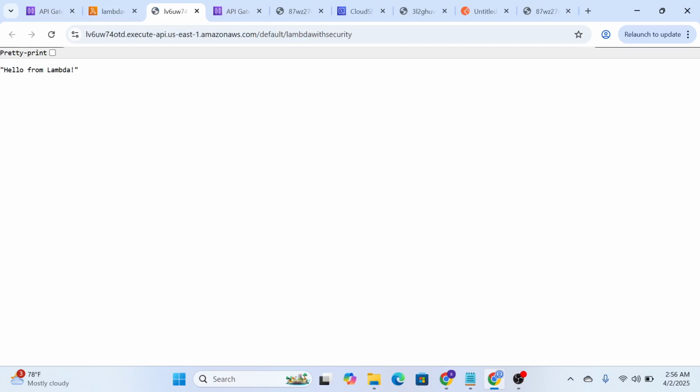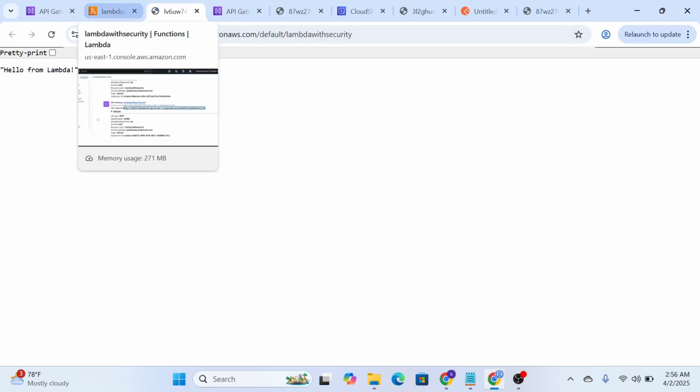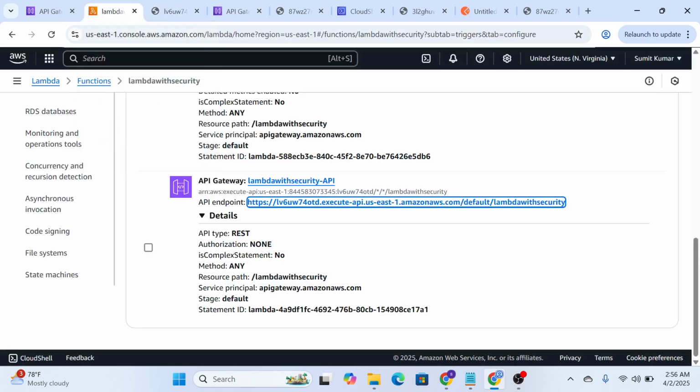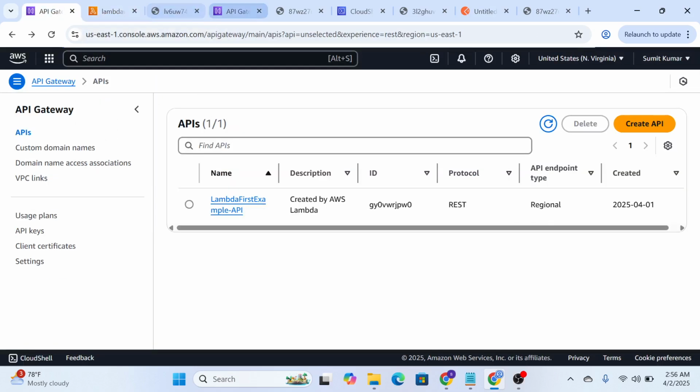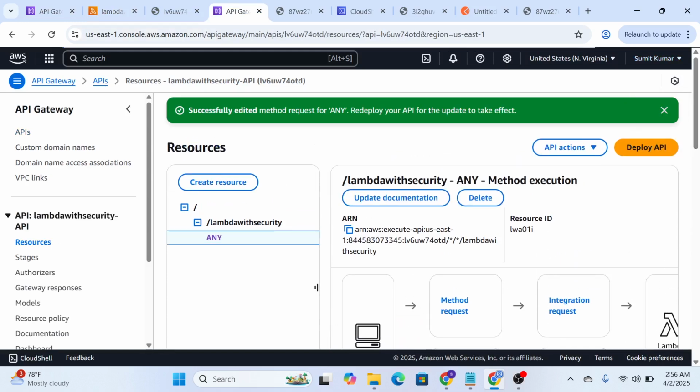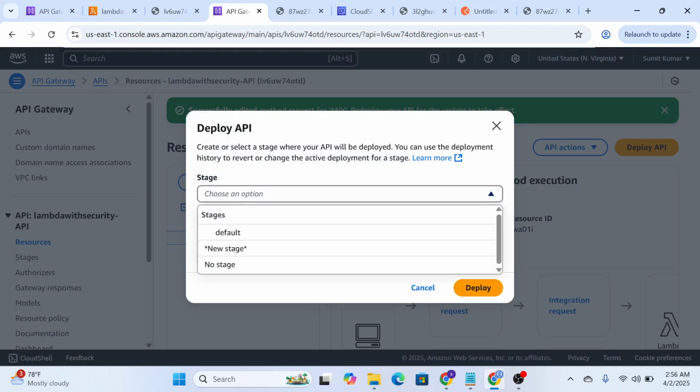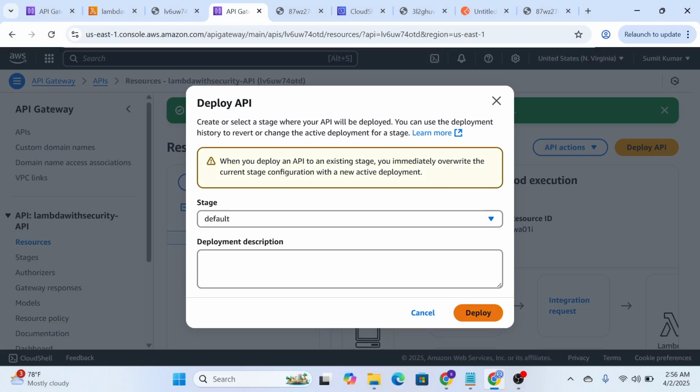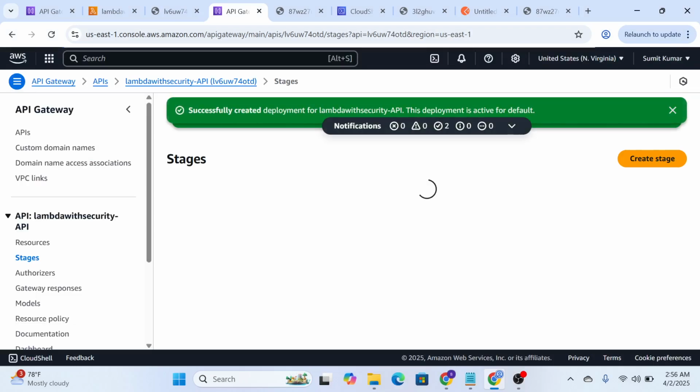So let's go here and you click on this. You see it is still working, hello from Lambda. Suddenly it will stop because you have set API key required and you are going to deploy this. Let's call it the default stage and you deploy this.